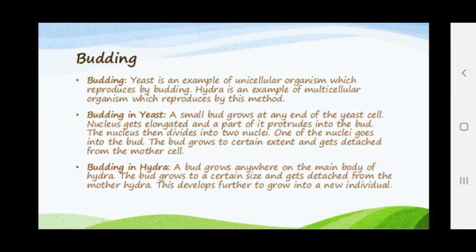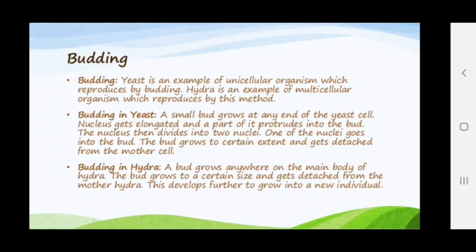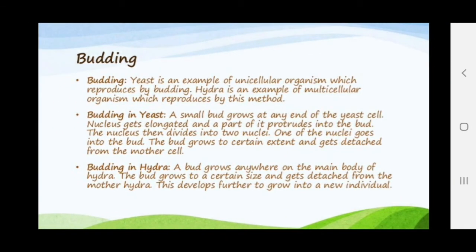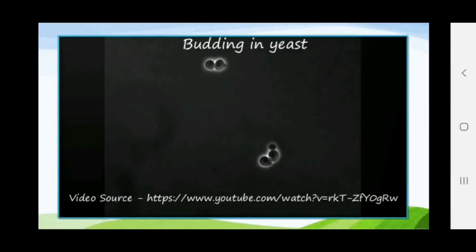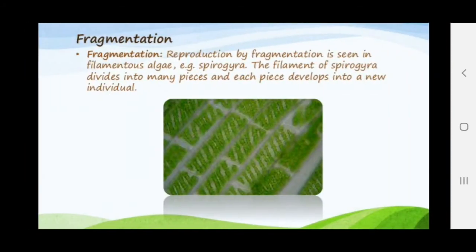The bud or outgrowth forms on the main body of the hydra, and the bud grows to a certain size and gets detached from the mother hydra. This develops further to grow into a new individual. This diagram, I think it's not given in the slide, but you already studied about budding in hydra in lower classes. Okay. The next is the fragmentation.